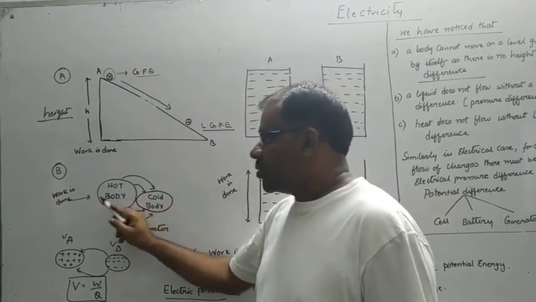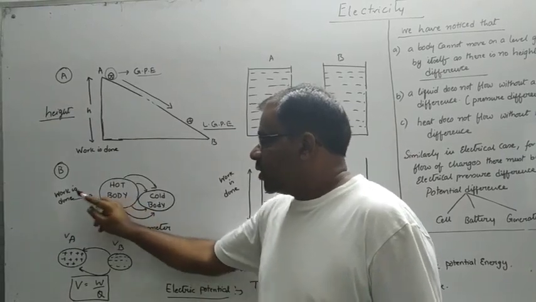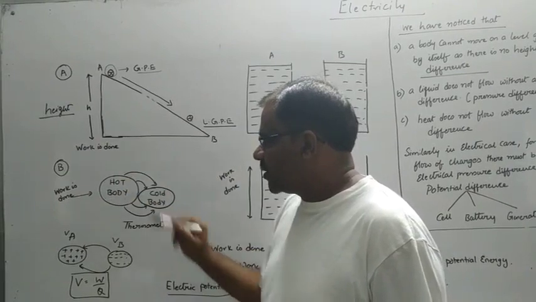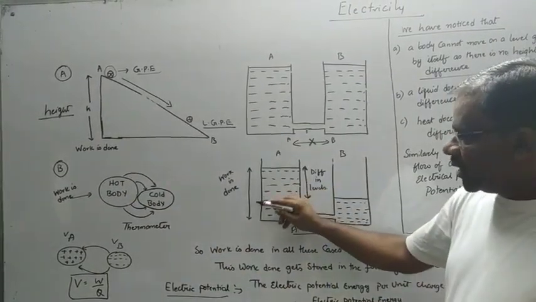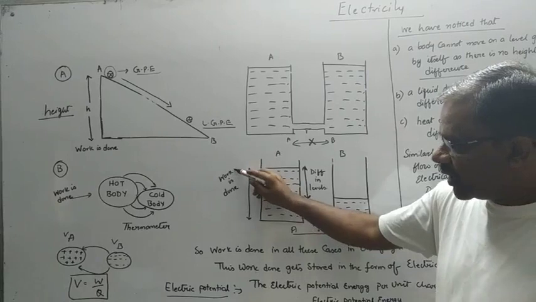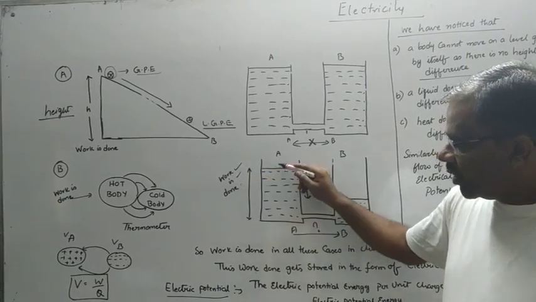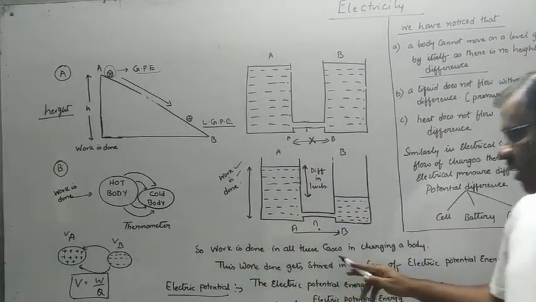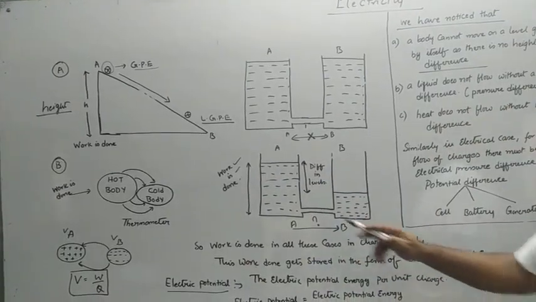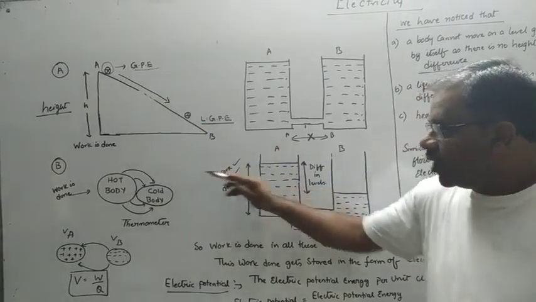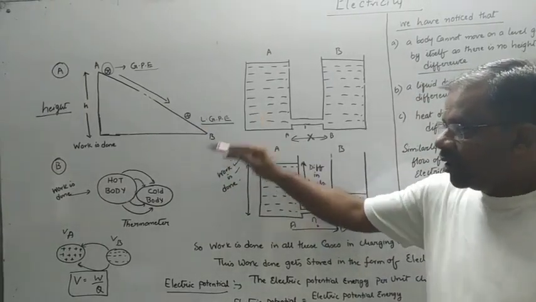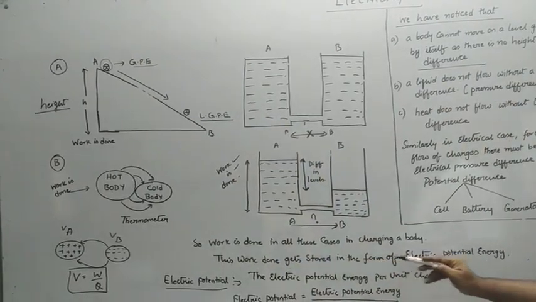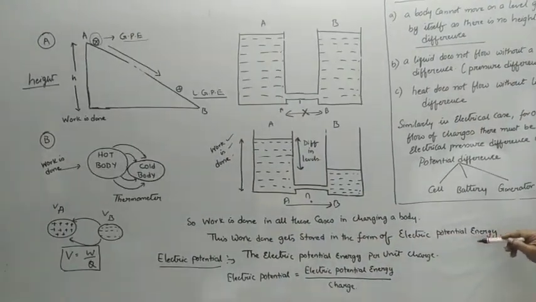To heat the body also, some work is done. So, this work done on the body to heat it will get stored in the form of energy. In the same way, to raise the level of water in the tank, some work is done. So, this work done gets stored in the form of energy. So, work is done in all these cases in charging your body. That means, in case 1, case 2 and case 3, some work has been done to raise them to those levels. So, this work done gets stored in the form of electric potential energy.